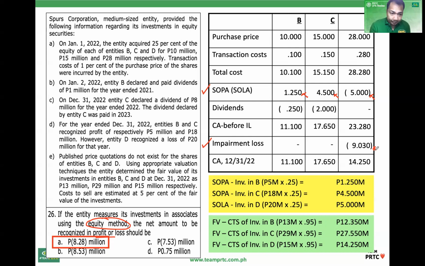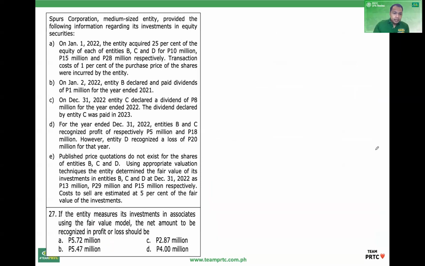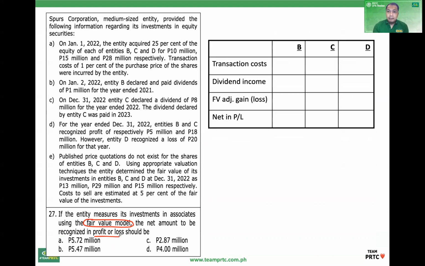Next, 27. This time, using the fair value model, the requirement, how much in profit or loss? Again, for your convenience, the solution guide. Isa-summarize natin yung income and expenses in profit or loss using fair value model. Now, under the fair value model, the investment initially at fair value, which is normally the transaction price.